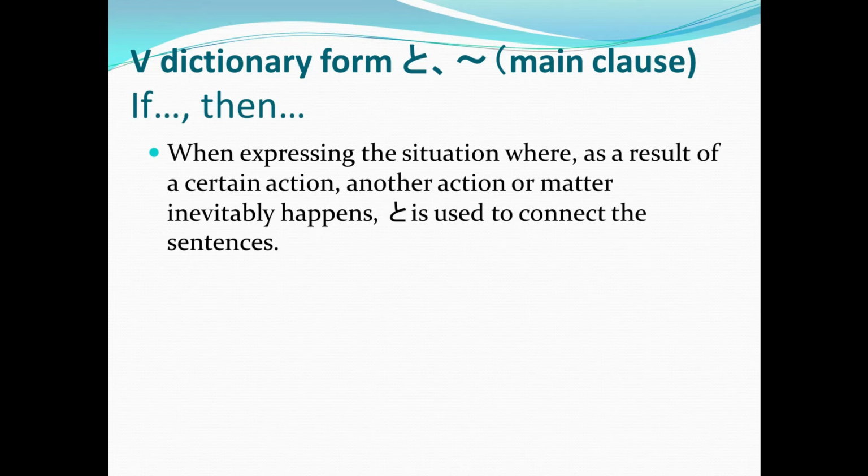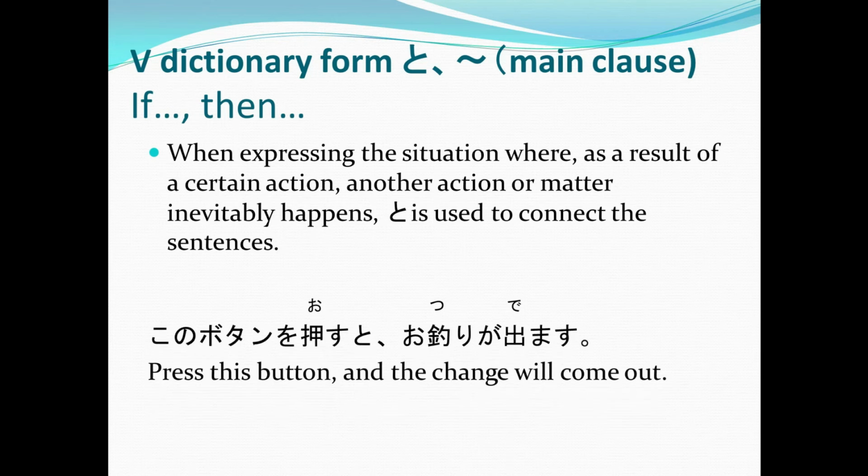Example, kono botan o osu to otsuri ga demasu. Again, kono botan o osu to otsuri ga demasu. So, press this button and the change will come out. Now, we use osu to, with press in its dictionary form, osu, and then to added, because when you press the button, the change, or the otsuri, will inevitably happen.